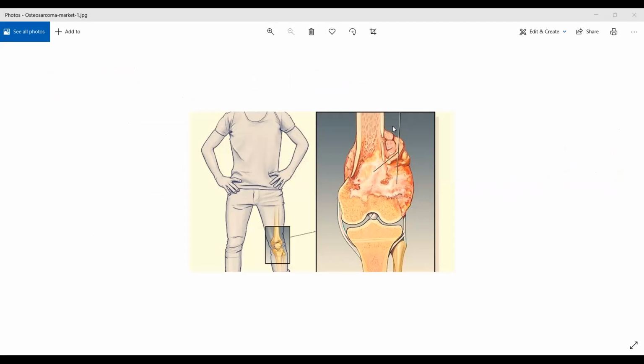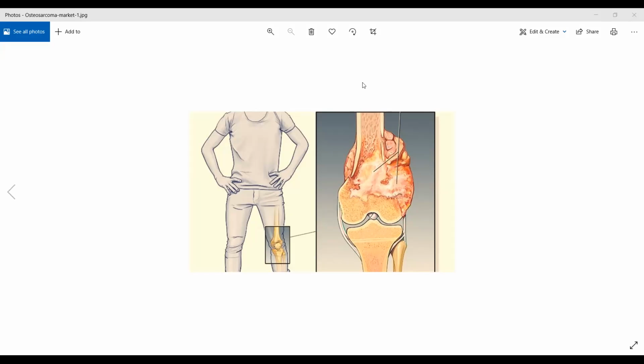And as you see, here this picture is showing the humerotibial joint, though it can occur at the shoulder as well. If you cut open the tumor, you'll be able to see small areas where hemorrhage is occurring, and areas where necrosis is occurring. So essentially, you'll be able to see necrotic bone in that tumor. You might see sarcoma cells that are undifferentiated. You might also see osteogenesis occurring in that area.